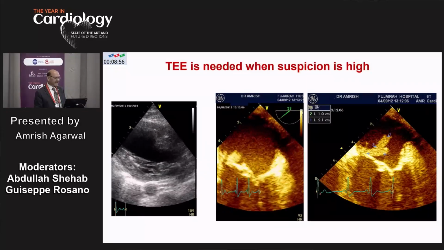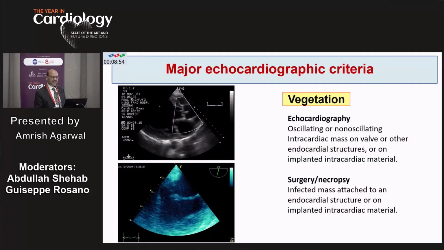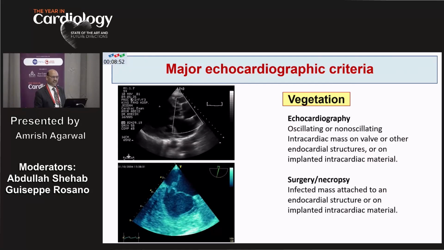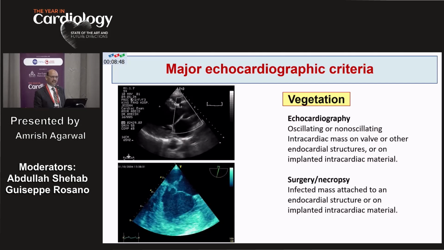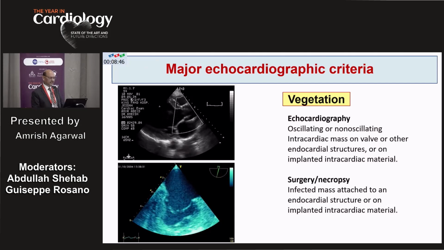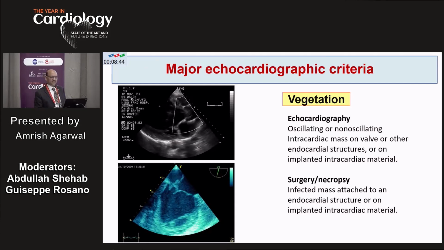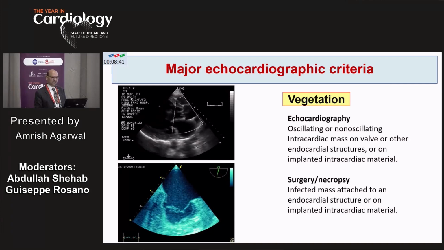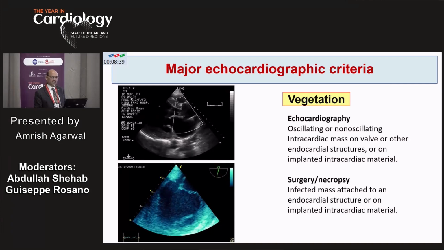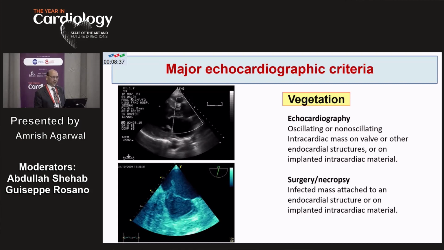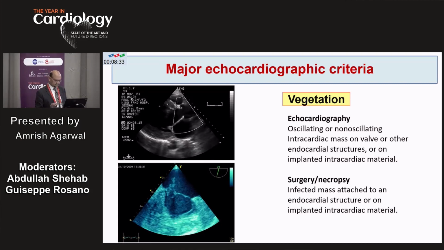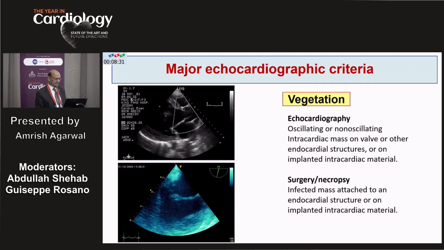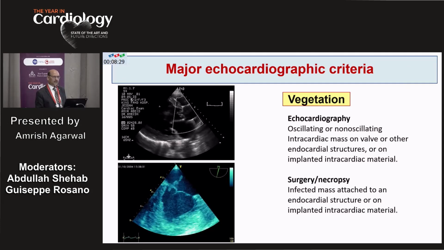So from the guidelines, what appears is that one of the major criteria is vegetation, and it remains unchanged from 2015 to 2023. These are oscillating or non-oscillating masses which can be seen on the intracardiac structures and the cardiac valves, not necessarily on the valves, in other intracardiac structures. And if you do a surgery or an autopsy, you can find specimens which are consistent with vegetation. So it still remains a major criterion for the diagnosis of endocarditis, but the new guidelines say that